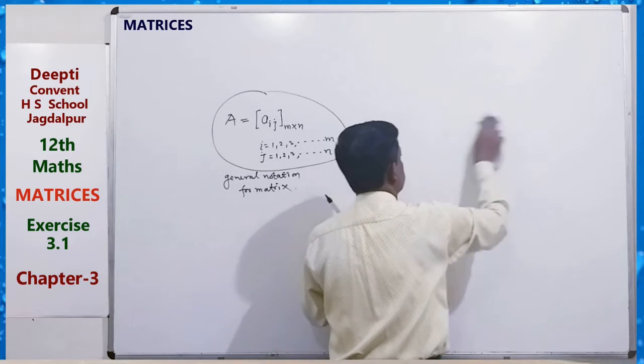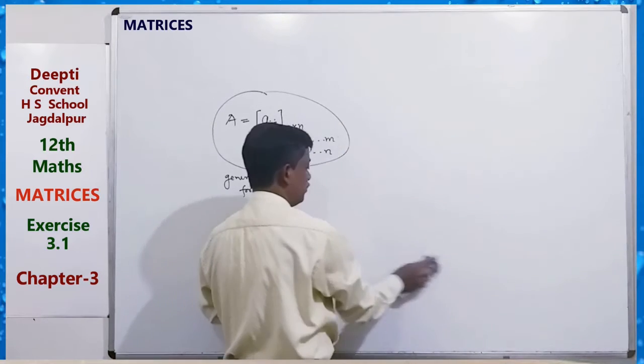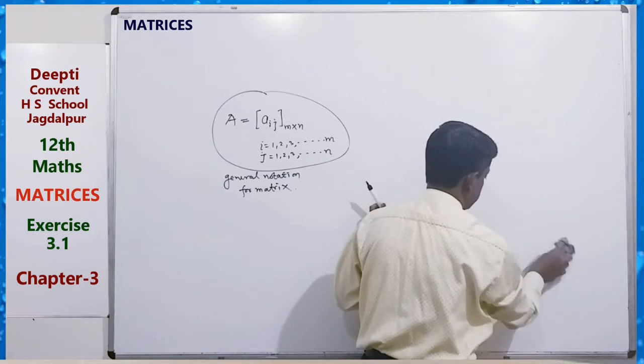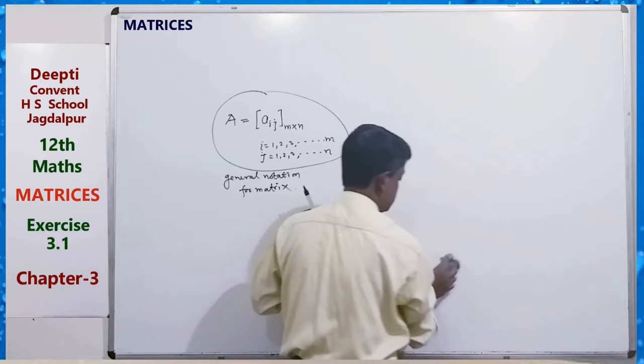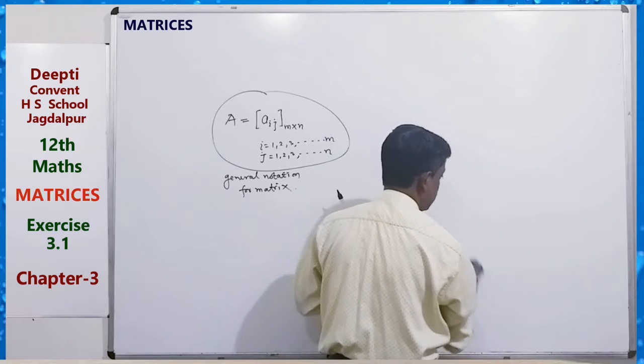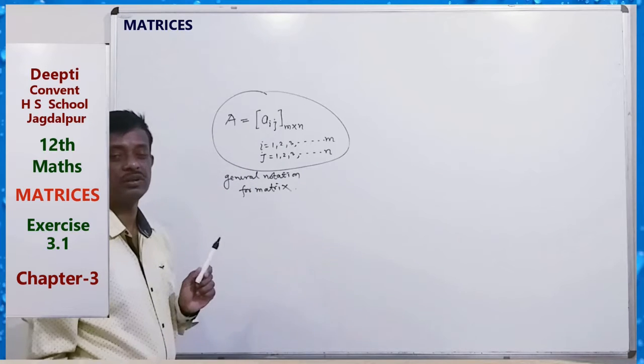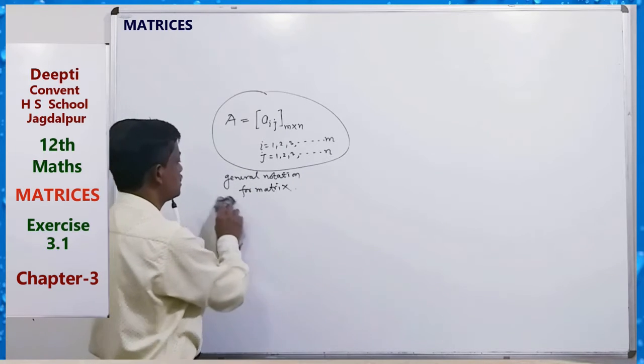So here also, this is a new thing, matrix. We will study addition, subtraction, and multiplication of one matrix with another. This is the general notation.